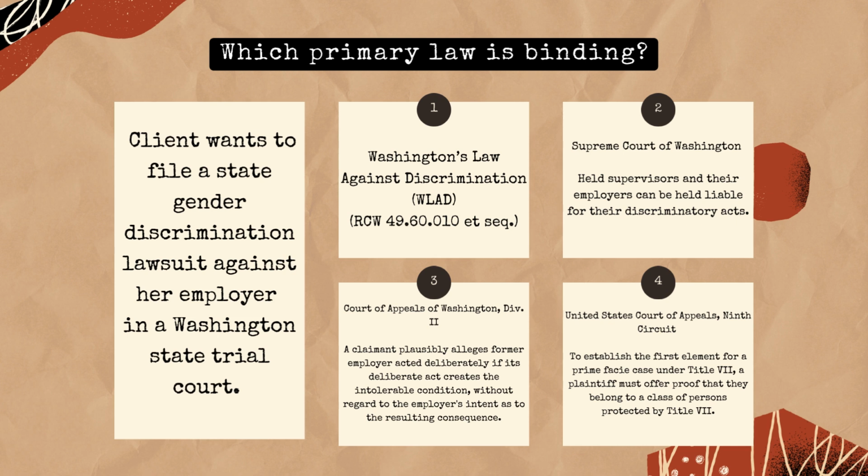The third primary law is also binding on your client's state law claim because it comes from the Washington Court of Appeals, and cases from appeals courts are binding on the claims made in state trial courts. But this time, the fourth primary law, which is that same case from the Ninth Circuit referenced previously, is not binding on your claim because it considers federal law and it comes out of a federal venue.